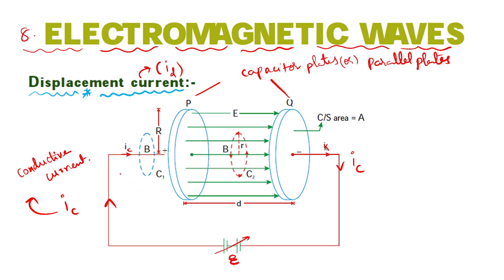Now, the logic you should understand here. Whenever, in this circuit, first understand, we'll write about it later. Inside this circuit the conducting current is flowing. Am I correct? And this is a capacitor, just enlarged. So between the plates, will field lines move or not? E indicates the electric field. Electric field lines move from positive to negative, because all the positive charges will be accumulated on this one. So these positive charges will give you a field towards the negative charge.